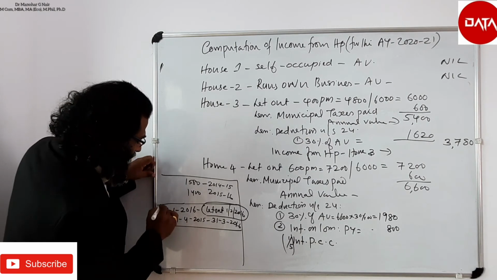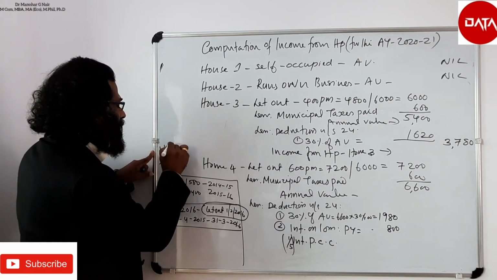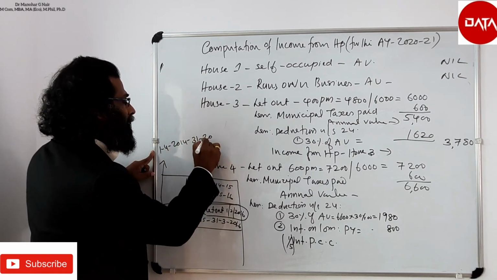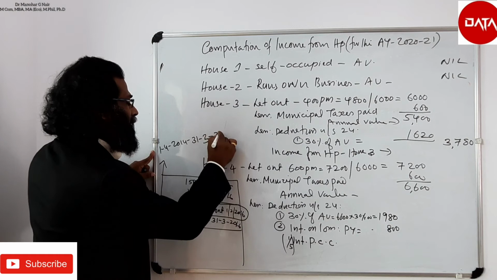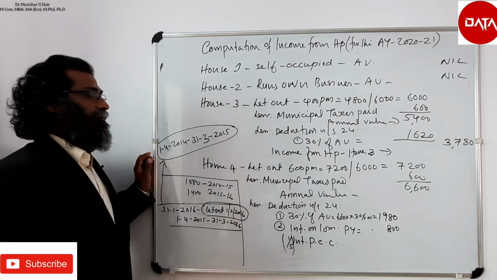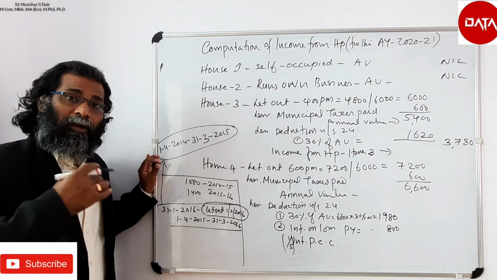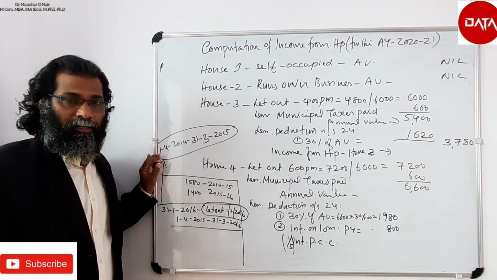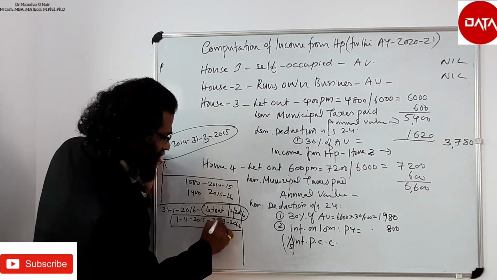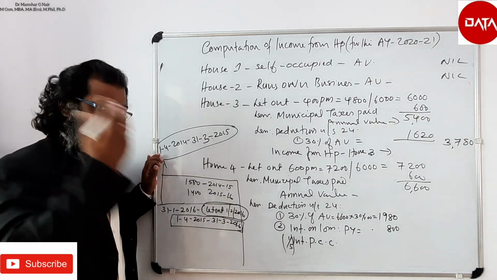Prior to this period is 1/4/2014 to 31st March 2015. So this is the only year which is a period prior to the completion of construction, and the period 1/4/2015 to 31st March 2016 cannot be considered as prior period.